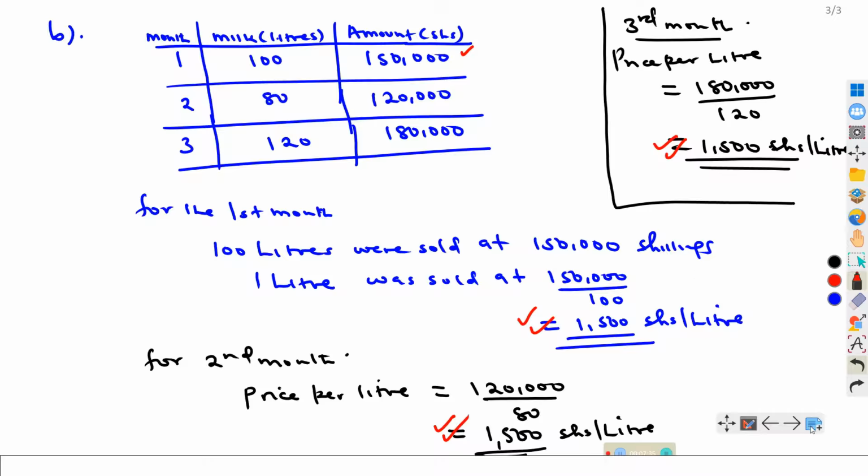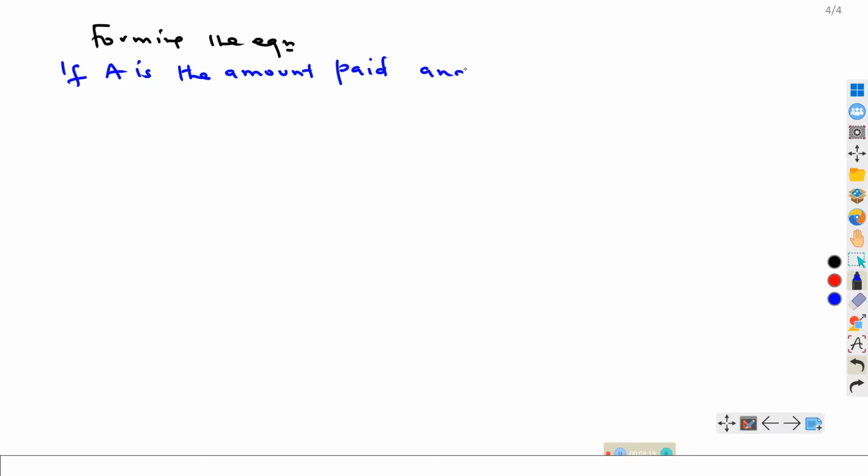So next, we need to get the equation that is relating the two. So we shall now say we are forming the equation relating the amount paid and the number of liters sold. So we need to say, if A is the amount paid, and L is the number of liters of milk sold.